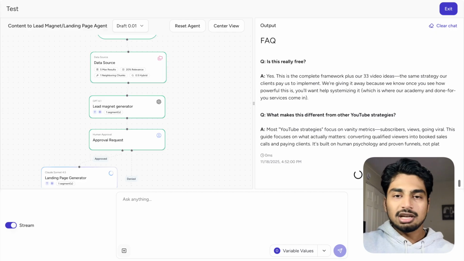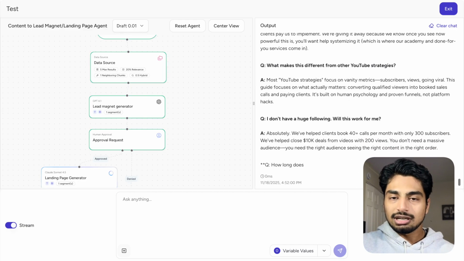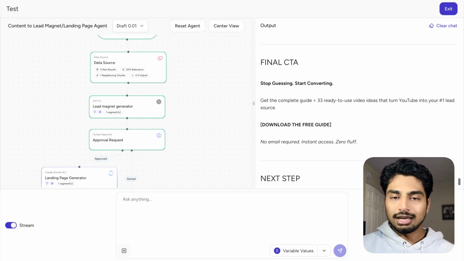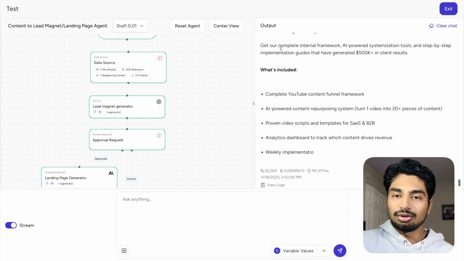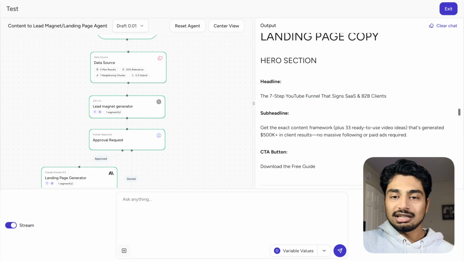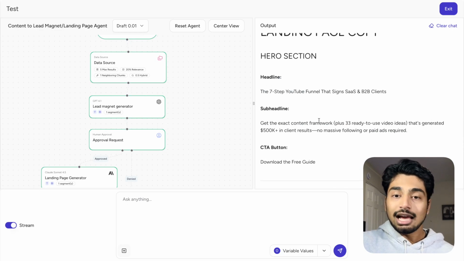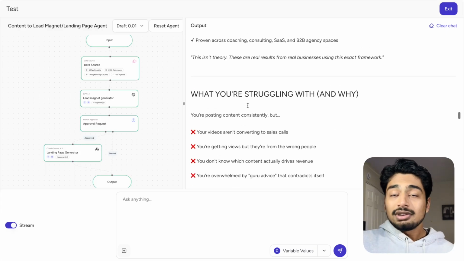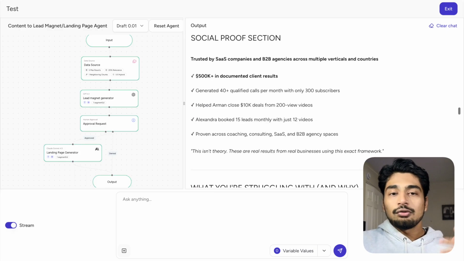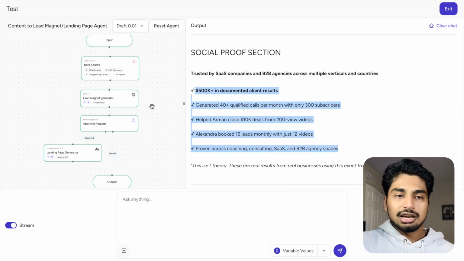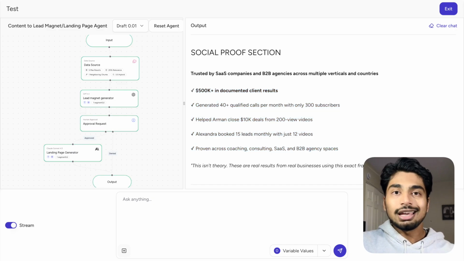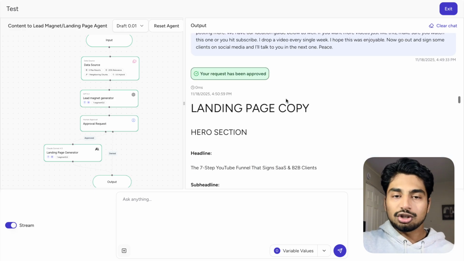So just like any landing page, it has an FAQ section, it has an about us, or not about us, but it has like what this is, has a CTA at the end. Yep, and this is all pulled directly from our website. There you go. So this is the landing page copy for the lead magnet that we just generated. All right, so going even a step further, you could then vibe code a platform with all of this. These are our client results. So this is how you know the data source was pulled in accurately, because there's no way that this AI agent could have known that all of this is true without going to my website first. So this all just worked as intended.